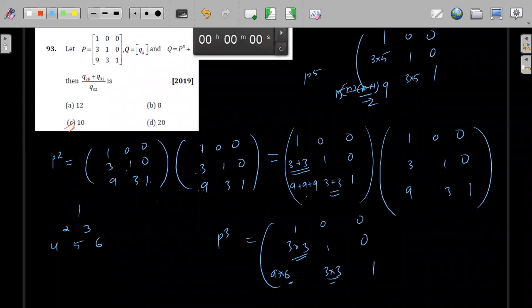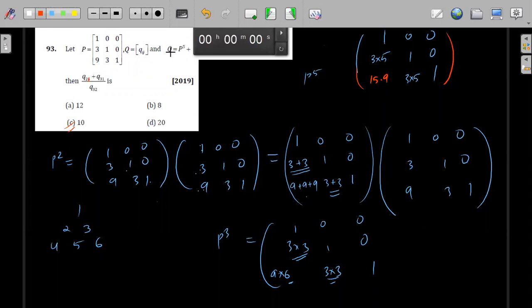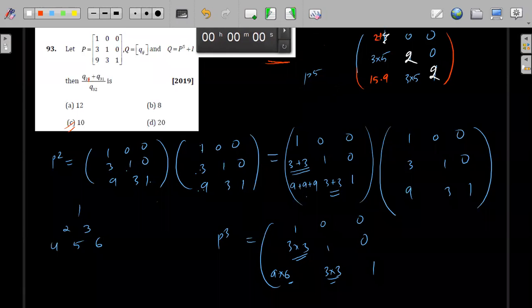So the final one will become 15 into 9. So this is the matrix, right? This is added with identity. So this will be added with identity, so the diagonal entries will become 2, 2, 2. The remaining will remain the same. They have asked P21, Q21.